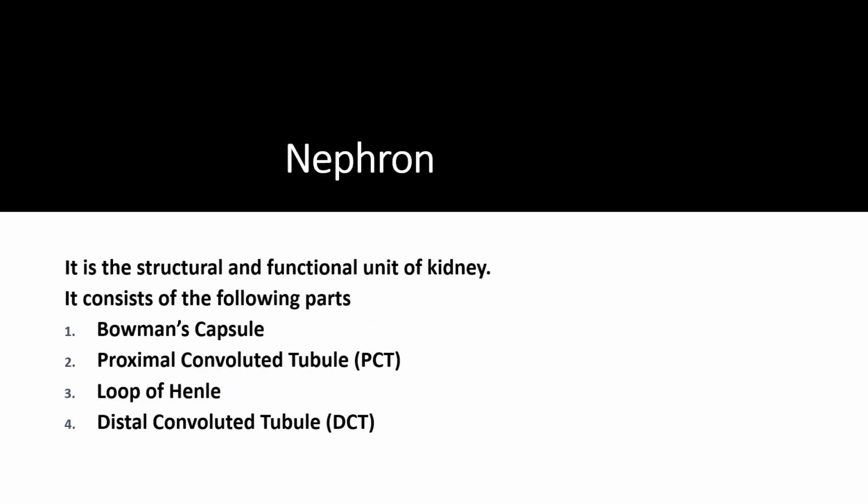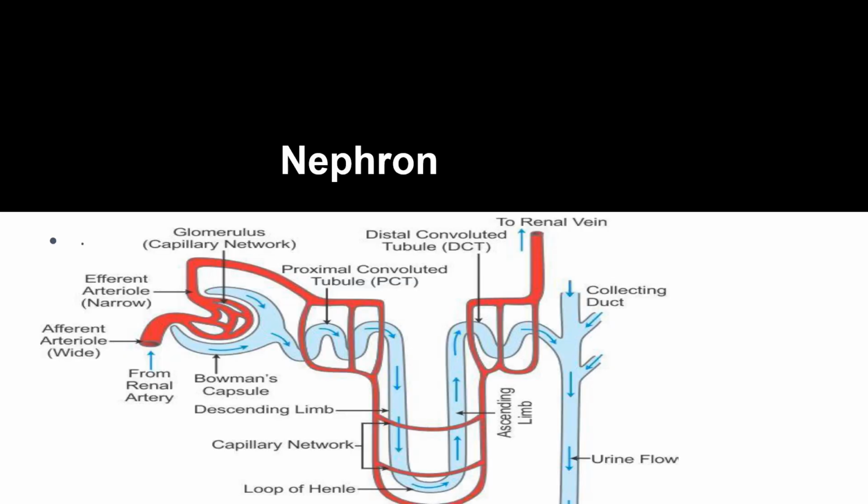And finally, we are going to discuss the nephron. As we have already discussed, it is the structural and functional unit of the kidney, and it consists of 4 parts. One is called Bowman's capsule, the second is the proximal convoluted tubule, the third is the loop of Henle, and the fourth is the distal convoluted tubule. The proximal convoluted tubule is shortly called PCT, and the distal convoluted tubule is called DCT. In this image you can see the parts of the nephron clearly.